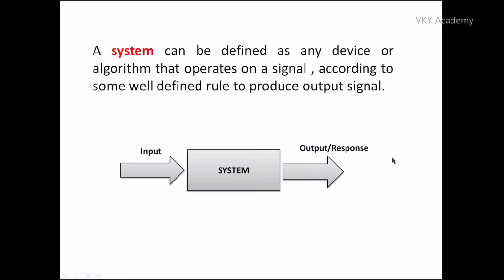So basically, a system can be defined as any device or algorithm that operates on a signal according to some well-defined rule to produce some output signal. As you can see on the figure, this is a system and we do not know the property of this particular system. Now we have some input signal. This signal can be continuous time signal. This can also be a discrete time signal. Now once this signal is applied to the system, the output signal is generated, which is called output or also called response. So the response due to the input signal is my output signal.